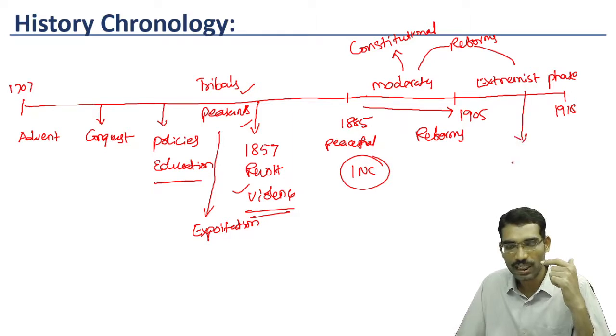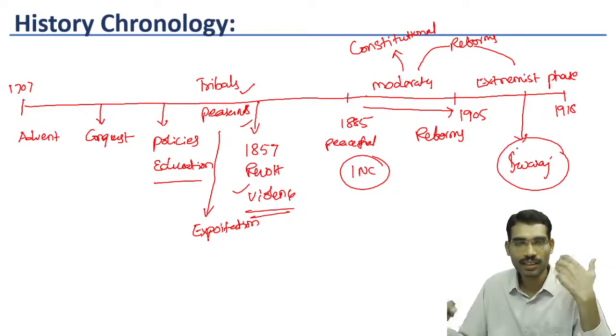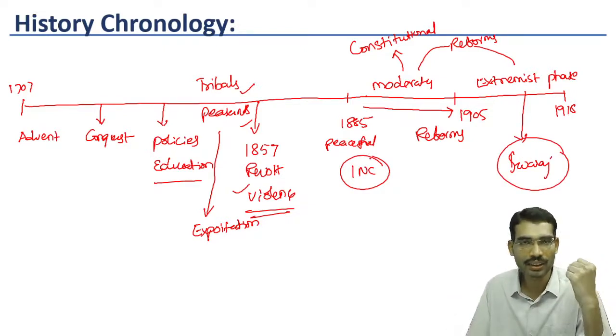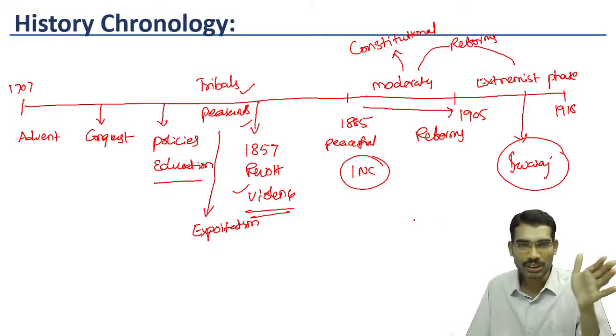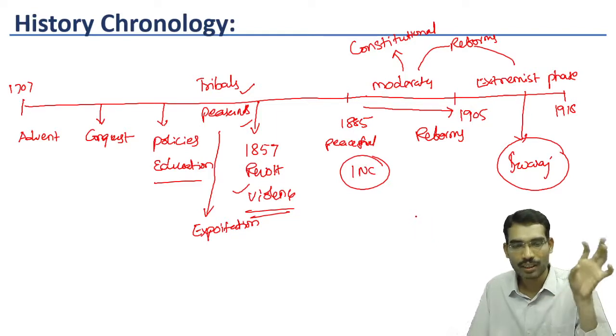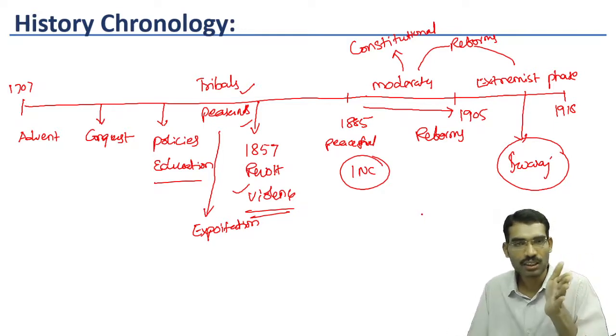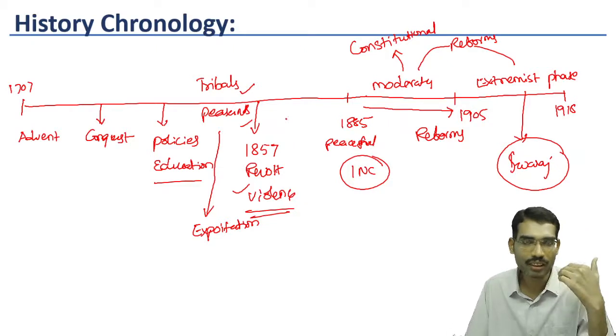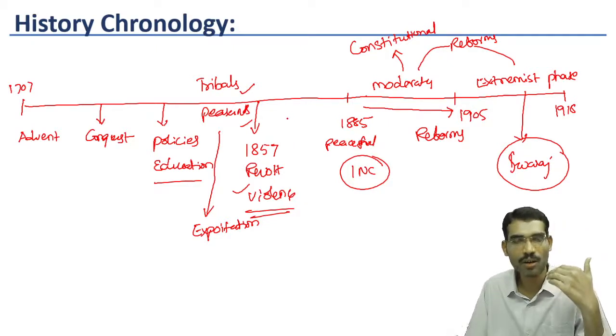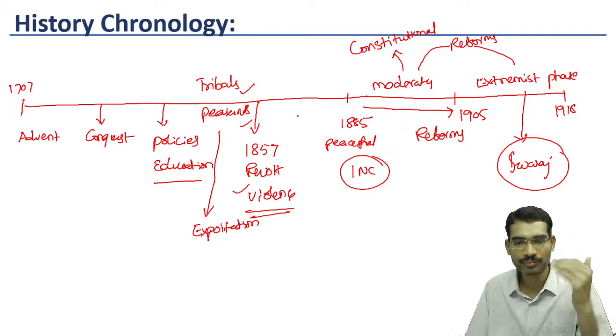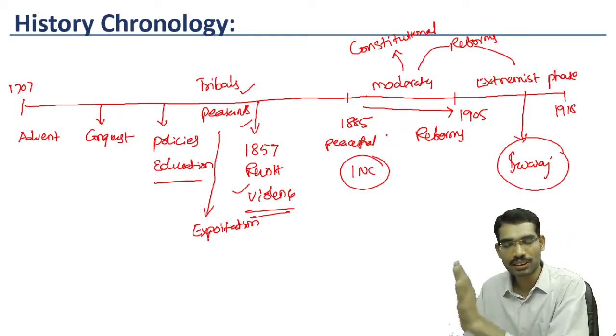Here, for the first time, in the words of Bal Gangadhar Tilak, the concept of Swaraj emerged. Bal Gangadhar Tilak said, Swaraj is my birthright, I shall have it. Now you can see gradually the British conquered the Indian subcontinent, exploited economically, administratively, politically, in all angles. A new kind of opposition to the British policies emerged in the form of the educated middle class. Initially moderate phase, then extremist phase.